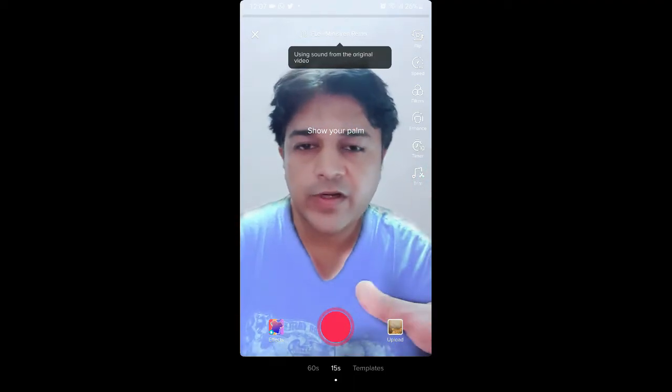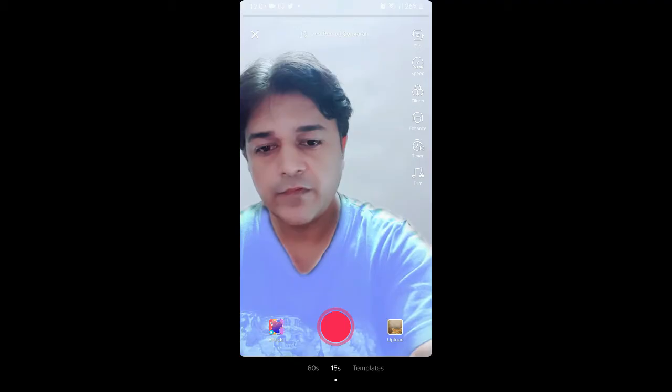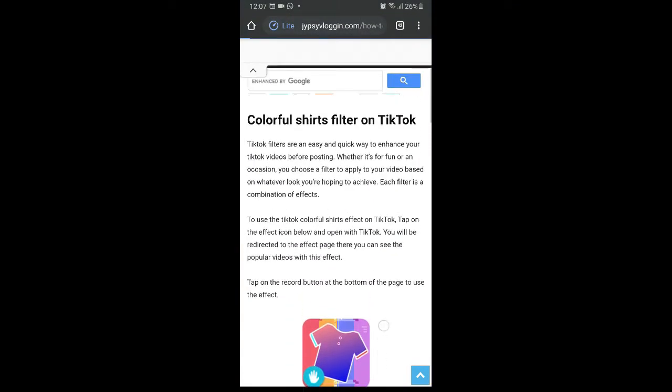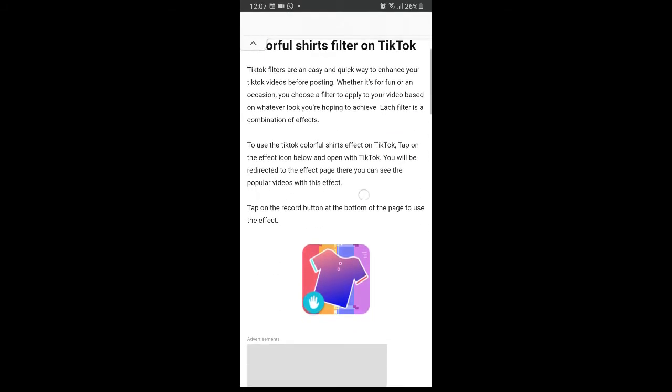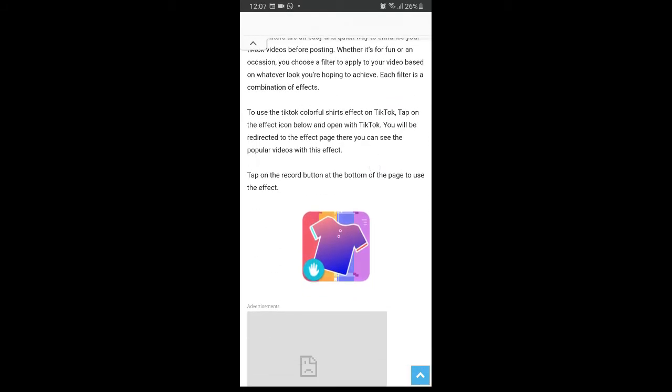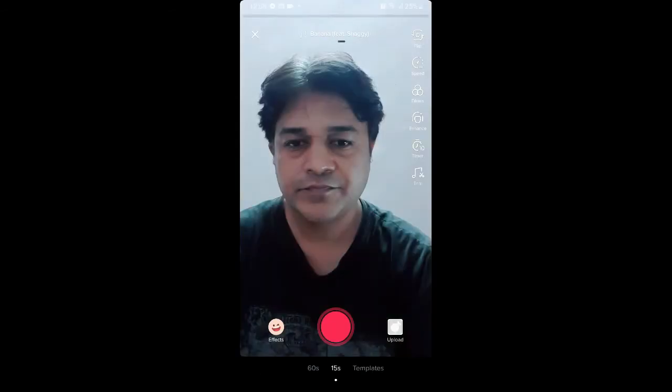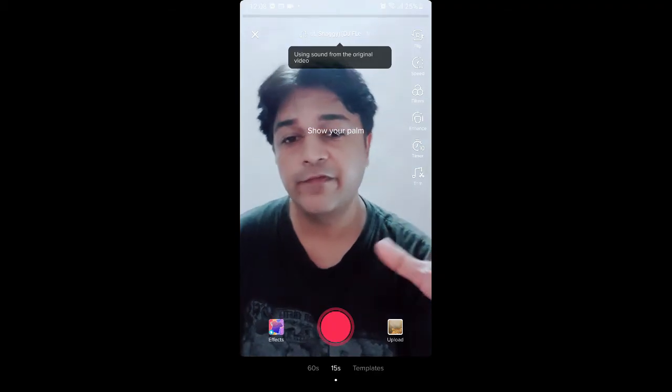And still if you are not getting this effect, I have another way for you. You can go to this website. Link to this website I'll give in the description box below. Here in this website you will see the effect icon. Just tap on the effect icon. Now tap on the record button and that's it, we got the effect.